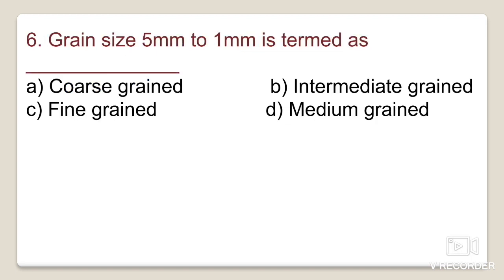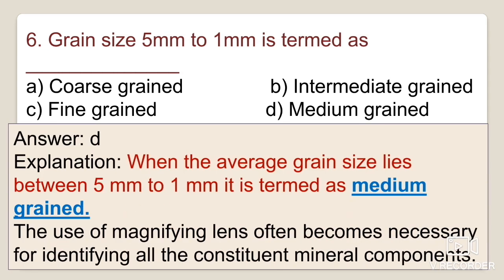The sixth one deals with grain size: 5 millimeter to 1 millimeter is termed as coarse grained, fine grained, intermediate grain size, or medium grained. As we have discussed previously, the grain size in the range of 1 millimeter to 5 millimeter is known as medium grain size, and the same is written in the description box.